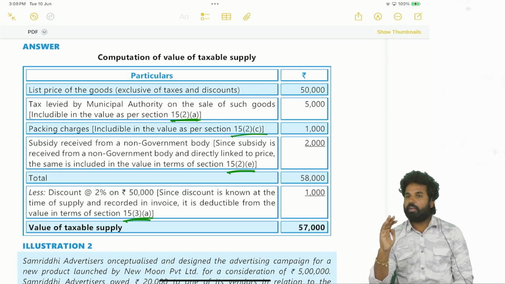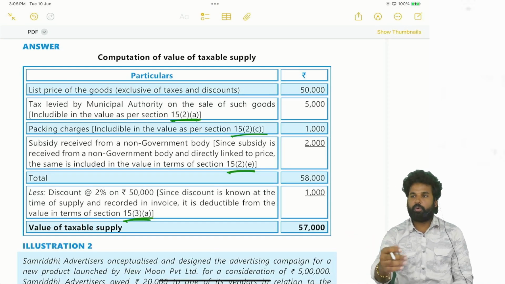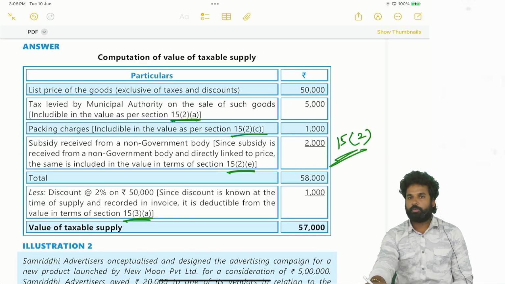But whenever you have a doubt with respect to the section, you don't mention it. Let's say you are having a doubt about the clause. You know the section, the subsection, section 15 subsection 2, but you don't know A, B or C. In such cases, you don't write the clause. If you are confident with 15 subsection 2, you just write this.